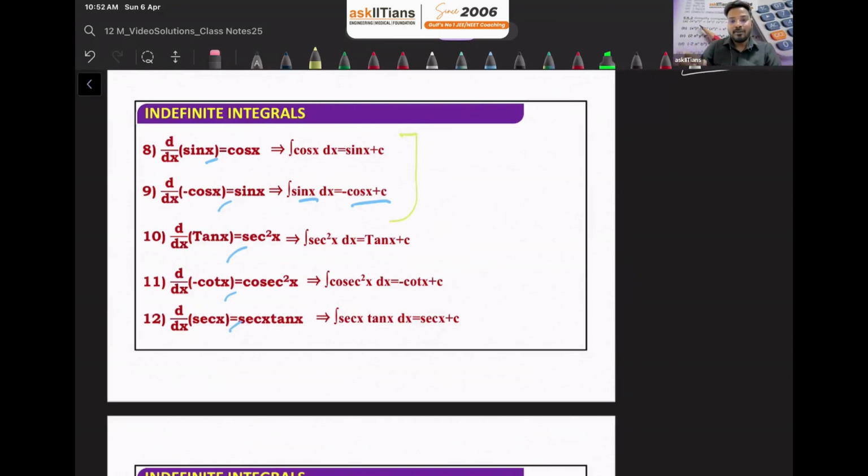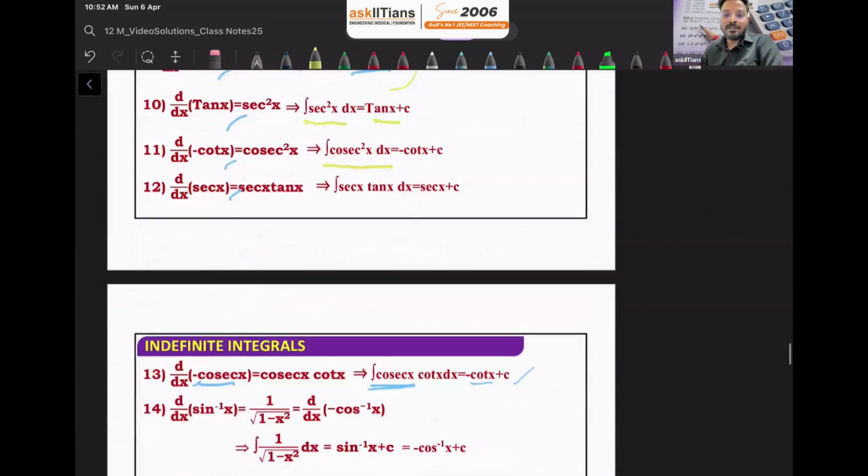What about others? We are not finding integration of secant x. We are finding integration of secant square x, that is tan x plus c. We are not finding integration of cosecant x. Instead of that, we are finding integration of cosecant square x. It means what? That there is no integration of secant x? No, it's not like that. Integration of secant x is there, but that we are going to find out in the next lecture, when we'll discuss methods of substitution.